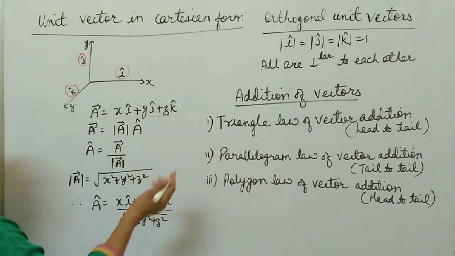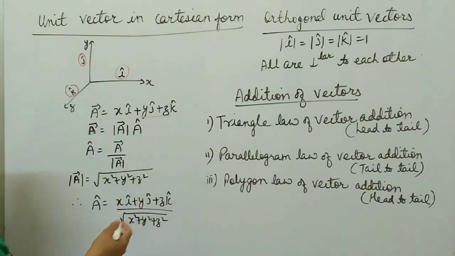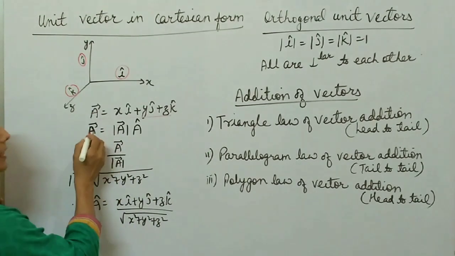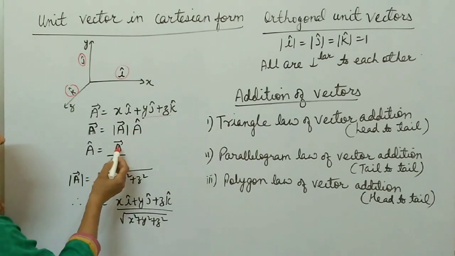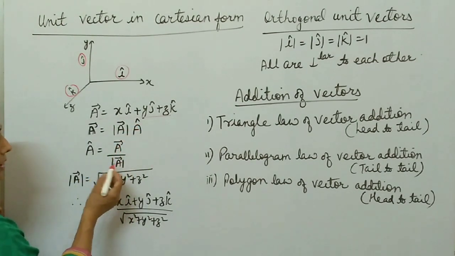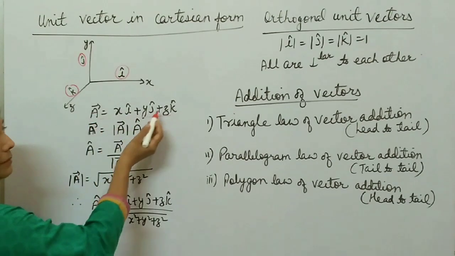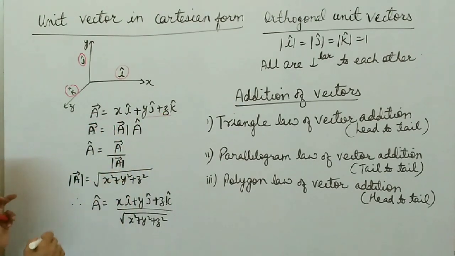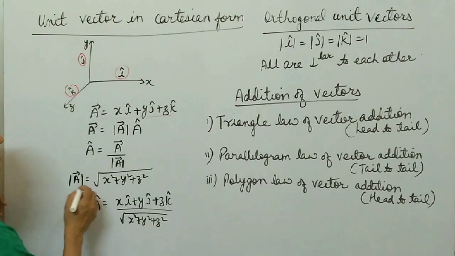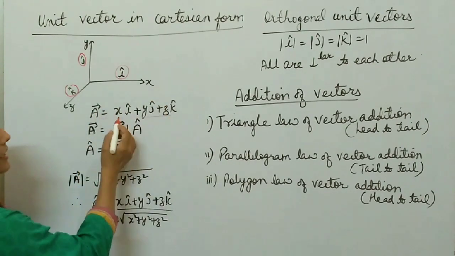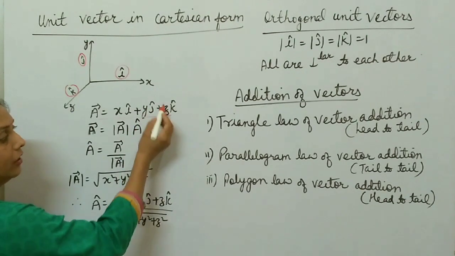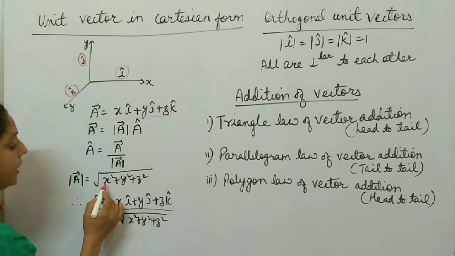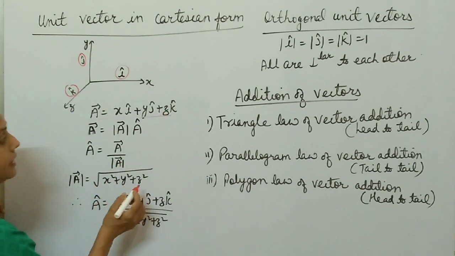Now you have to find the unit vector of that particular vector. How do you find it? You know, this vector is written as mod A into A cap. Now A cap is what? Vector A by mod A. The vector is already given as xi plus yj plus zk. How do you calculate mod A? Mod A is the magnitude along the x-axis, which is x, along the y direction y, and along the z direction z. So under root x square plus y square plus z square.